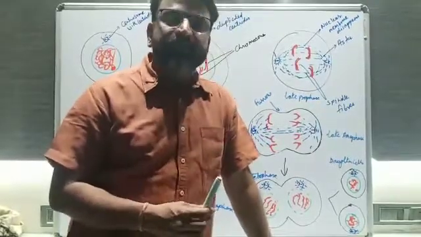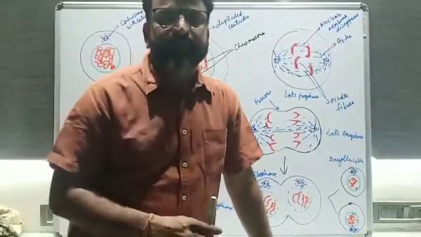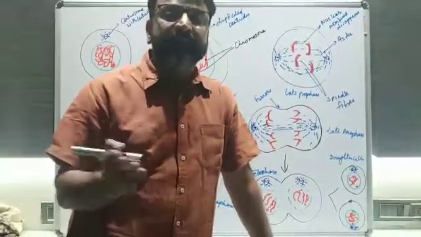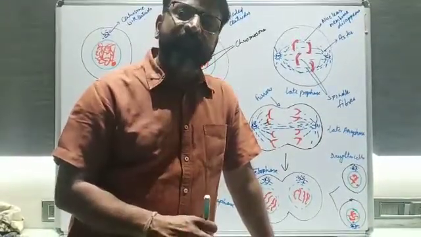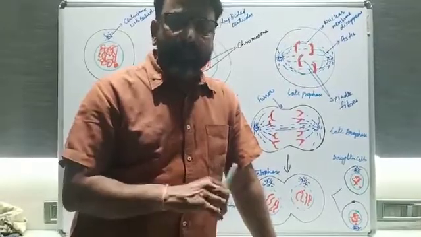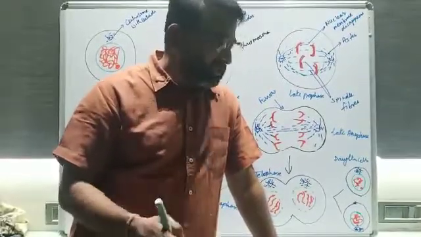This is also known as equational division. Equational division means that an equal number of chromosomes will be there till the end. Understood this thing? So this was mitosis, and now we'll discuss meiosis.